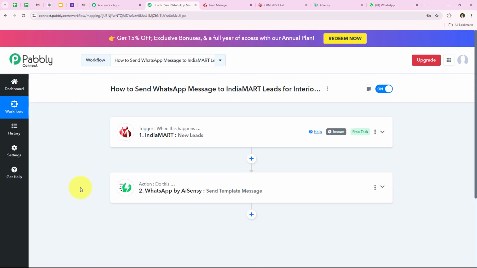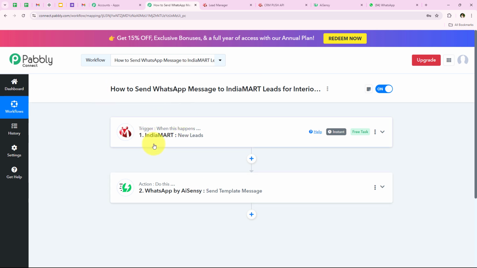So yes, with this we have successfully sent an automated WhatsApp message, and with this we have successfully completed our workflow. And now I'll just summarize this workflow for you once. So for the trigger application, we selected IndiaMART. For the trigger event, we selected new leads. For the action application, we selected WhatsApp by AiSensy, and then for the action event, we selected send template message,